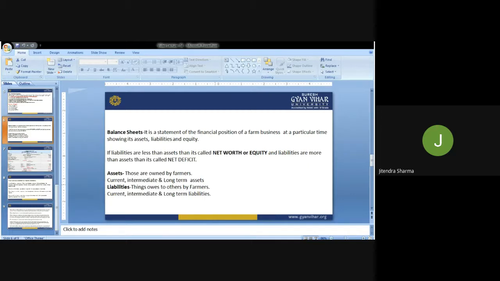This balance sheet is also the basis on which the ITR is filed. So that is a very important statement of any firm.